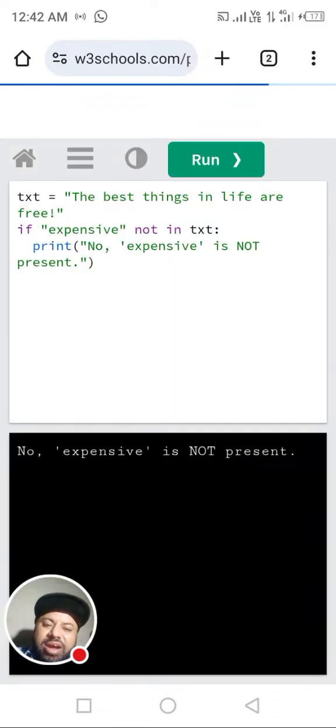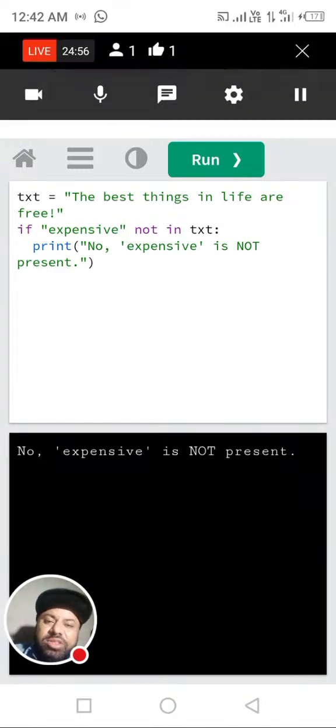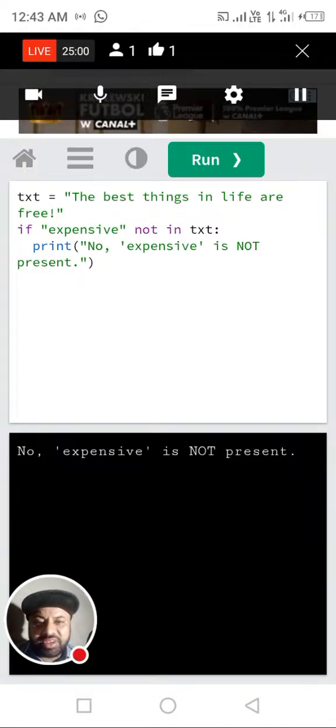I hope you have got it. It's a reverse of previous: something present, no, not present, not in. Here it is, no expensive is not present. So this is the basic concept behind this, and hopefully you have got it.